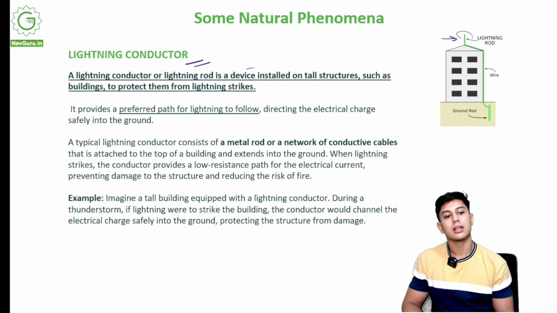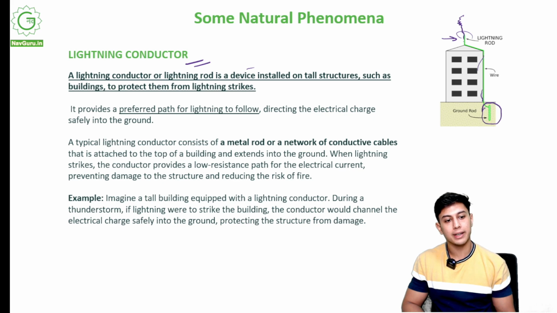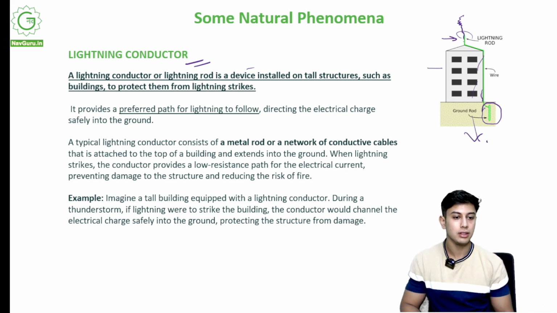These lightning conductors protect the building from lightning. Nowadays, all buildings have lightning conductors. So lightning will fall over here. It will travel through this path, and it will go into the ground. There will be a big conductor connected to the earth, and this electricity will pass into the earth safely without harming the people in the building and their appliances.